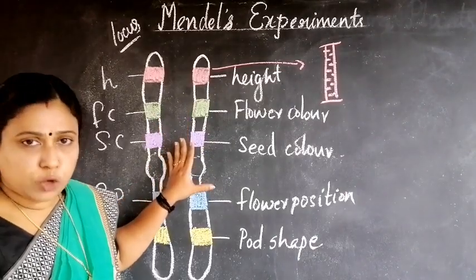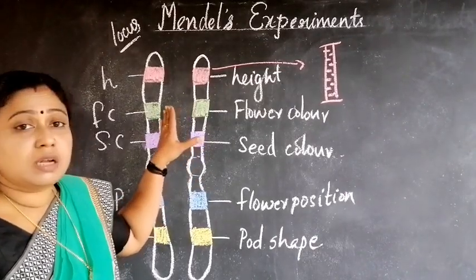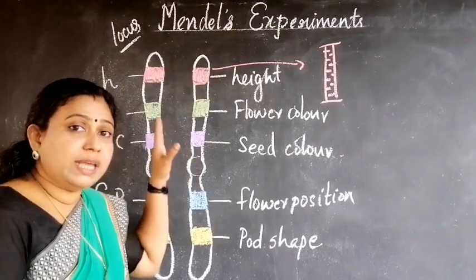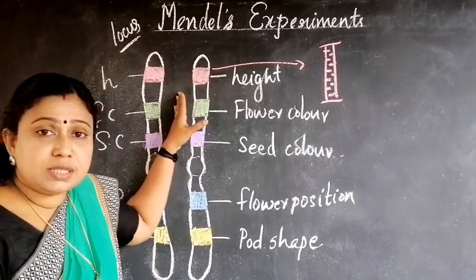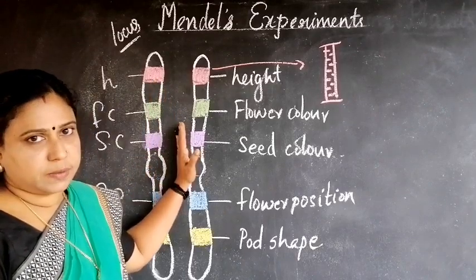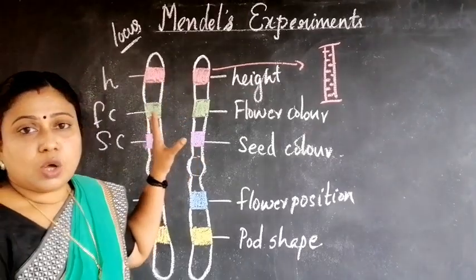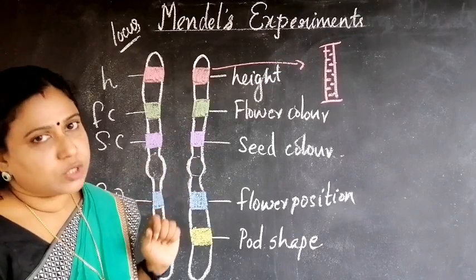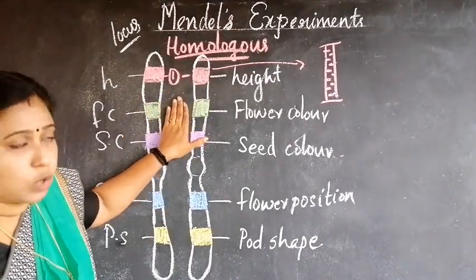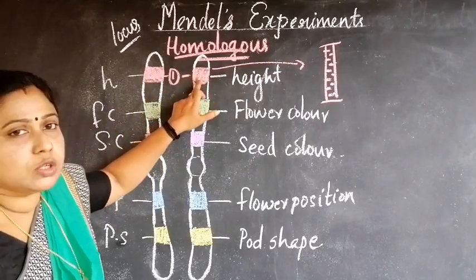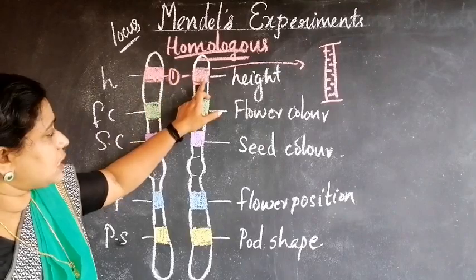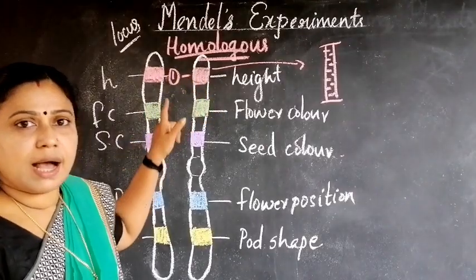So this pair of chromosomes, which are similar in their size and structure, and also carry the genes responsible for the same character, are called homologous chromosomes. Here, in these homologous chromosomes, both chromosomes contain the first gene, which is responsible for the character height.